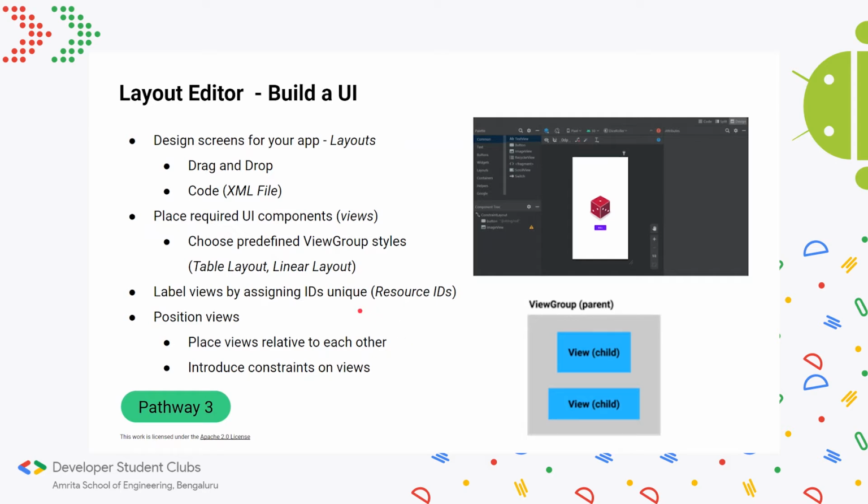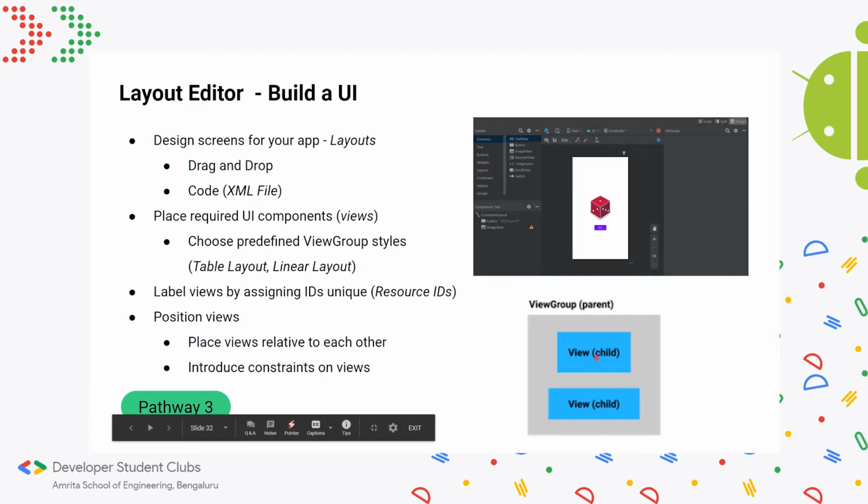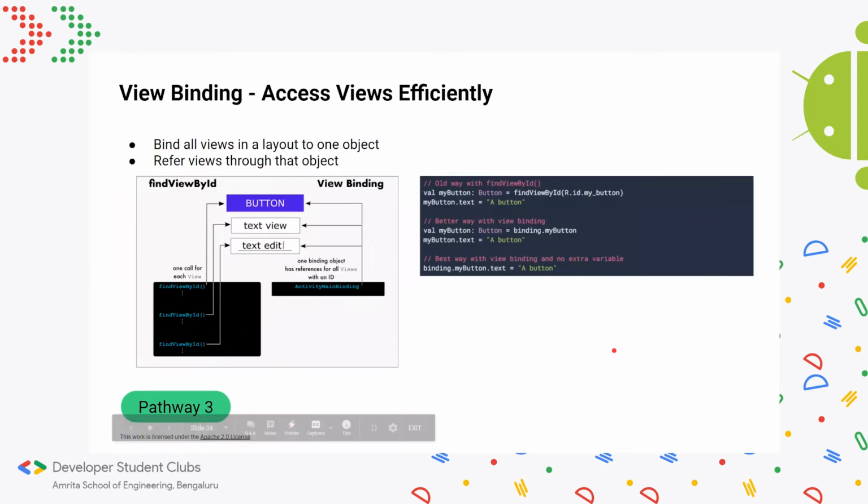And like I talked about earlier, you can position views relative to each other, and this is where constraints come in. So I can attach the top part of this view to the bottom part of this view. So when this moves, this will move as well. Up till now, I just mentioned that you can programmatically access your views in the code by your resource IDs. That is one way of doing it, although it's not very efficient because of the amount of code it takes.